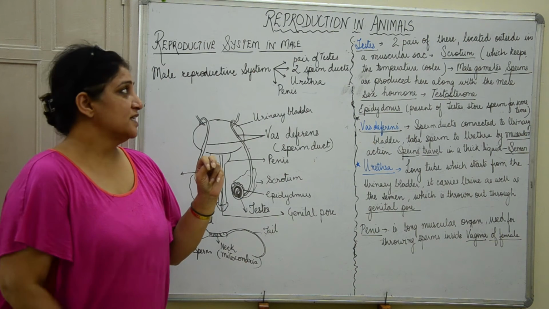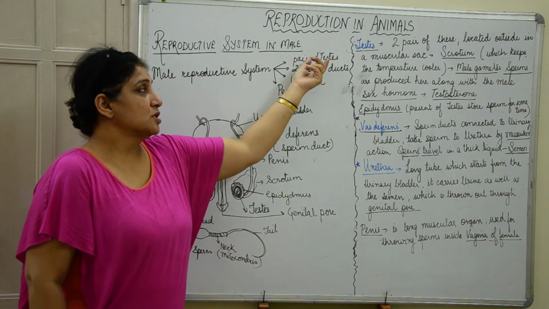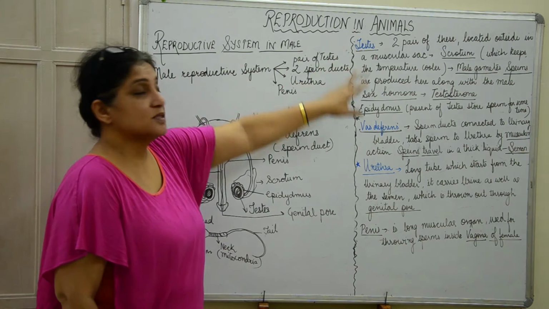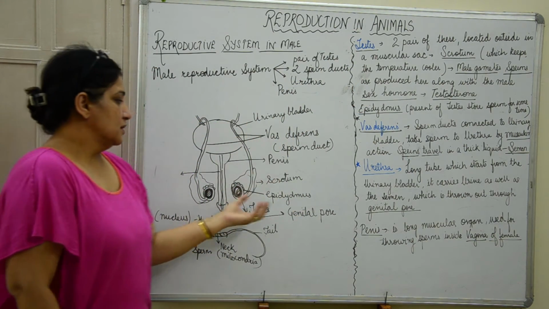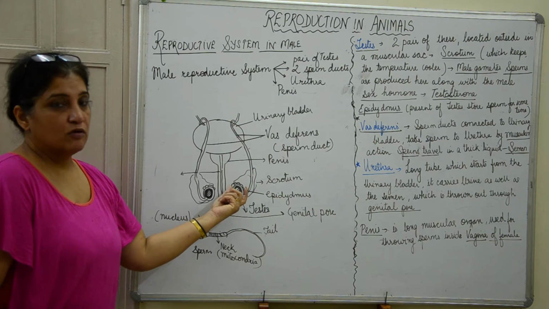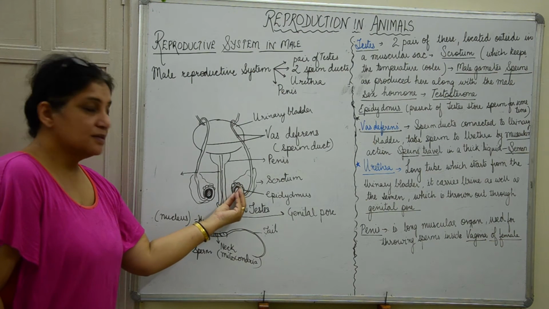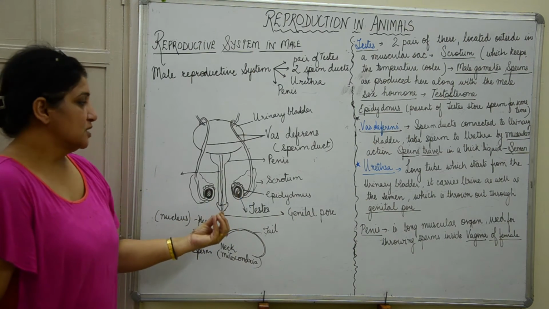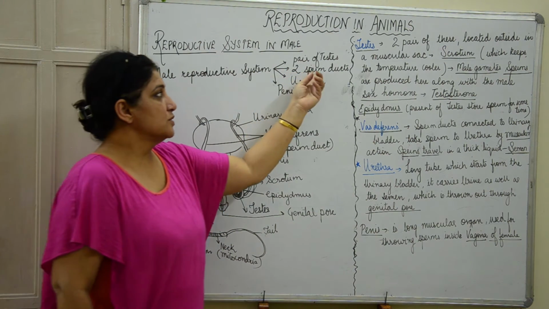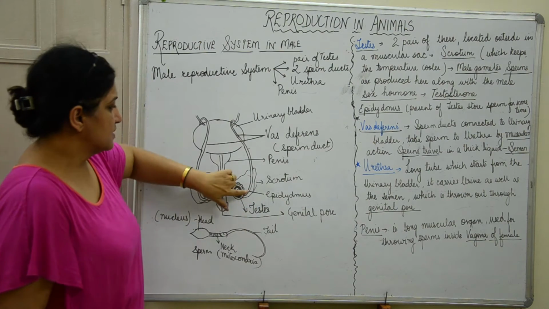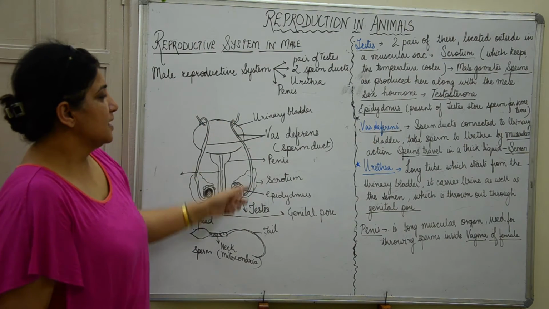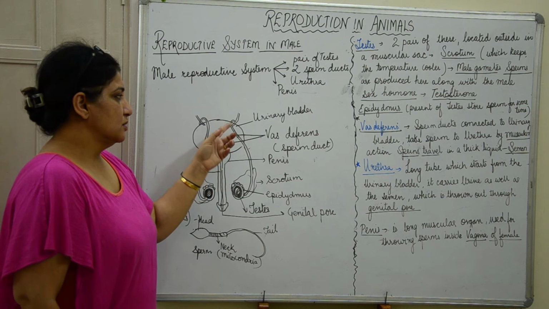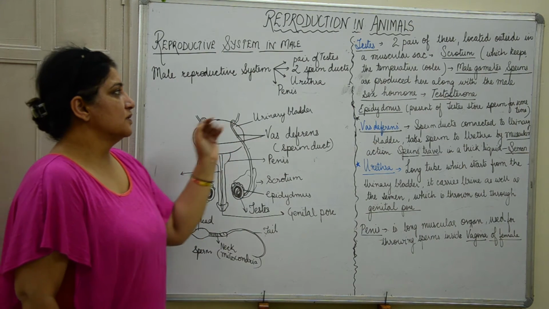That means there are two testes, which are the site of the production of sperm, the male gamete. The testes are the place where the male gametes are produced, and also the testosterone is produced. Then there are two sperm ducts, which take the sperms, once they are produced, to the urinary bladder. From there they are transferred further.